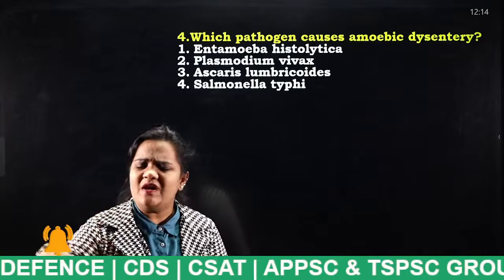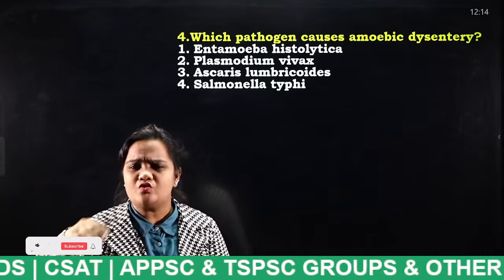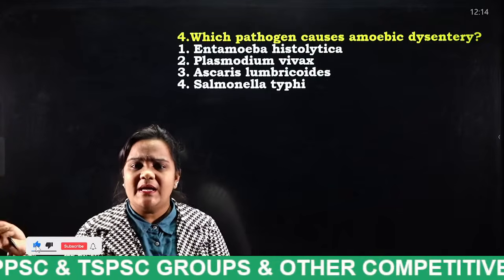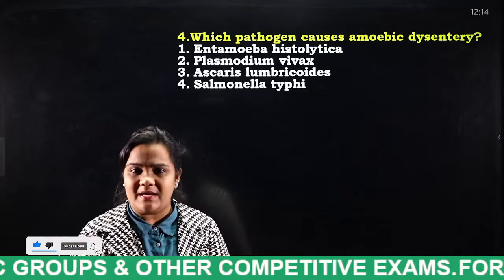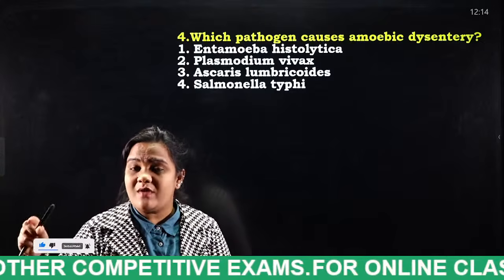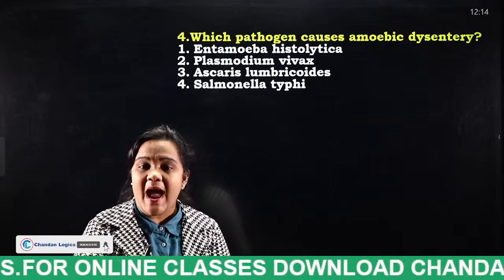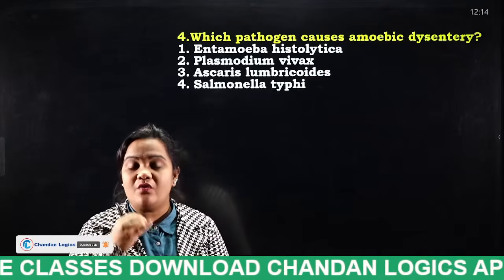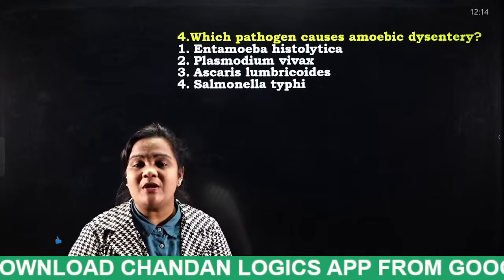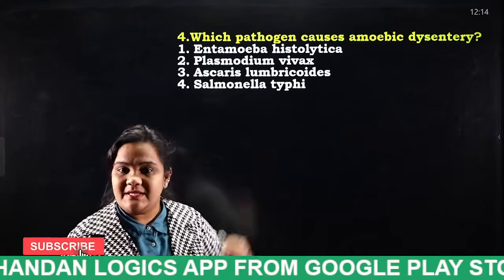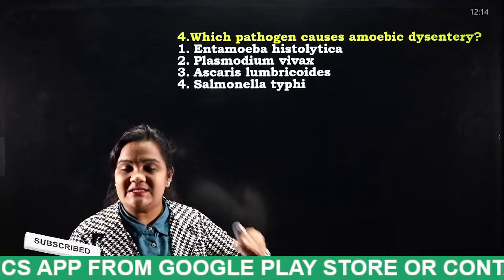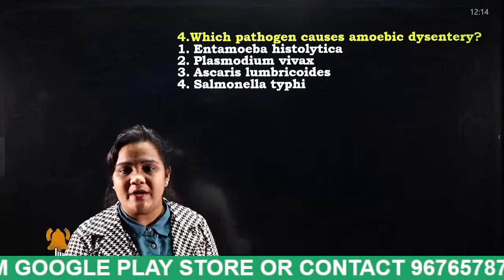The housefly roams everywhere. It will even sit on fecal matter. If that housefly sits on our food and we consume that food, what will enter our stomach, students? The amoebic dysentery pathogen will enter our body.